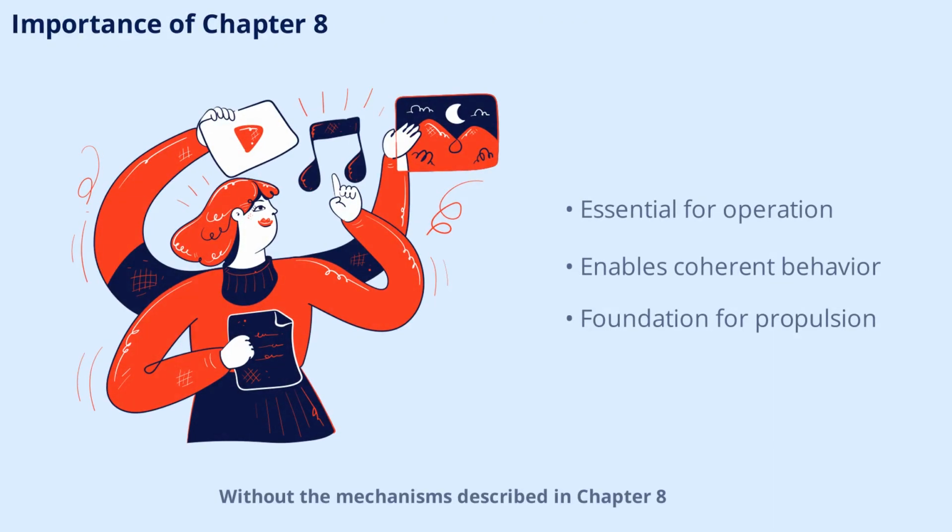Without the mechanisms described in Chapter 8, the AEON-CASIMIR system simply could not operate. Stability across scales, coherence management, and controlled decoherence are all essential for the craft's functionality. With these systems in place, the vehicle behaves as a single, coherent spacetime object, capable of extraordinary feats of propulsion and control.